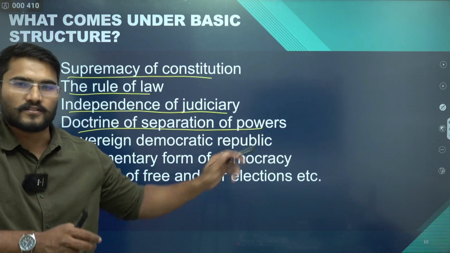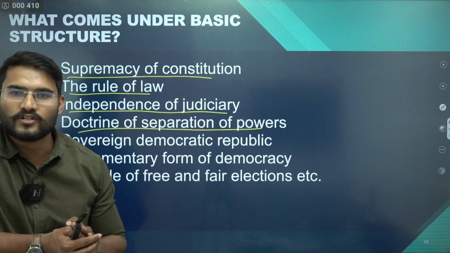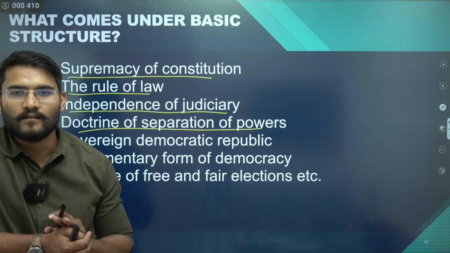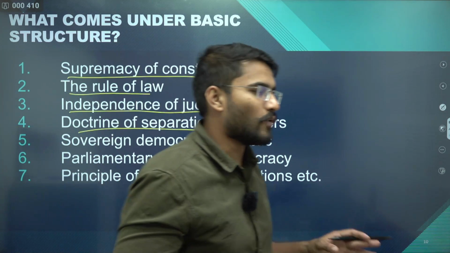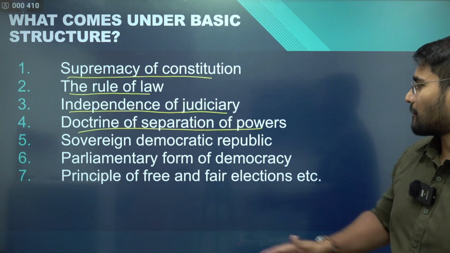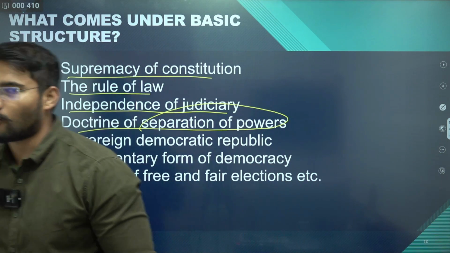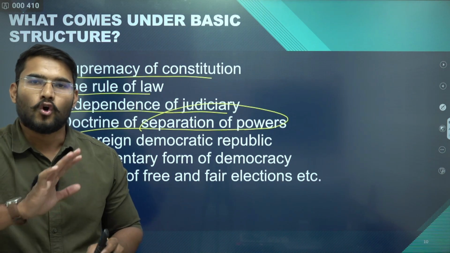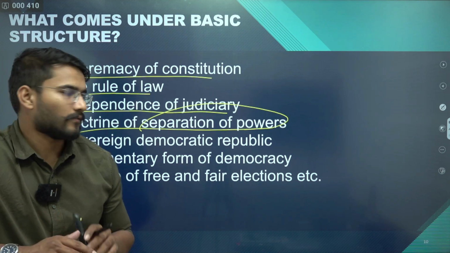Next is the doctrine of separation of power. Separation of power simply means that there are three organs of governance: the judiciary, the executive, and the legislature. So if there is any law which dilutes separation of power, then that law will also be declared invalid or void because it infringes upon the basic structure.